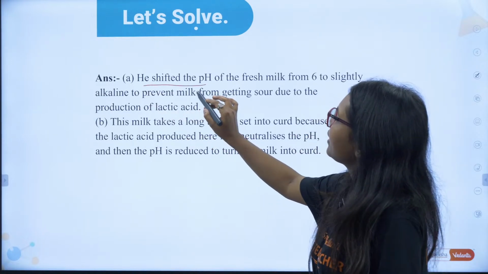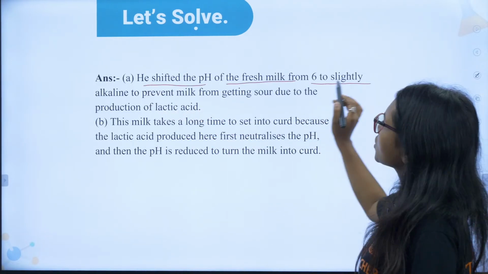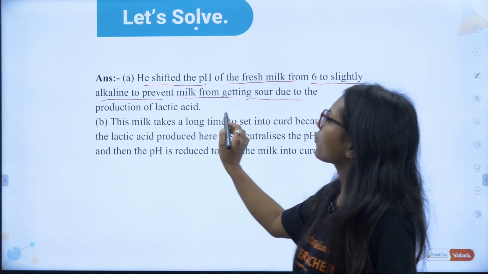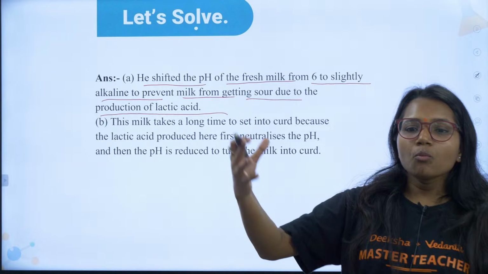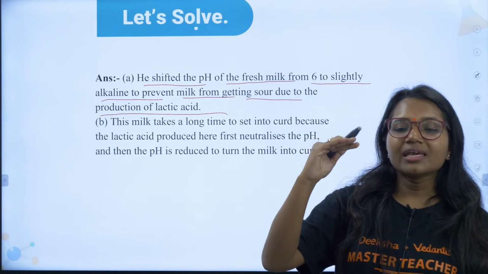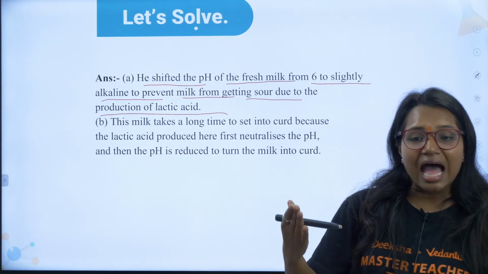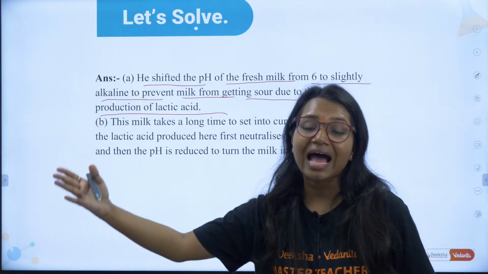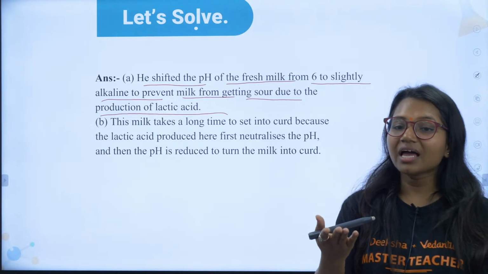He shifted the pH of the fresh milk from 6 to slightly alkaline to prevent milk from getting sour due to the production of lactic acid. The baking soda will neutralize the acid and stop the milk from becoming more acidic. You have seen, right?